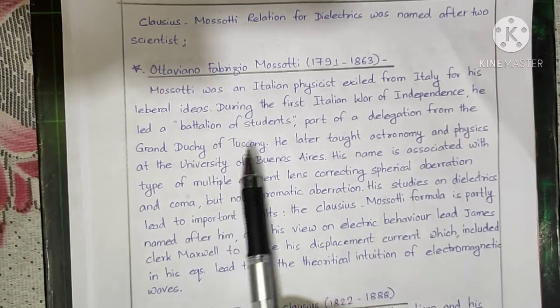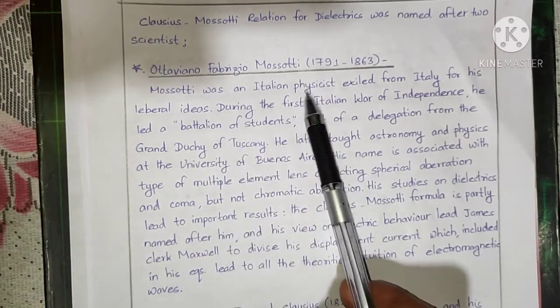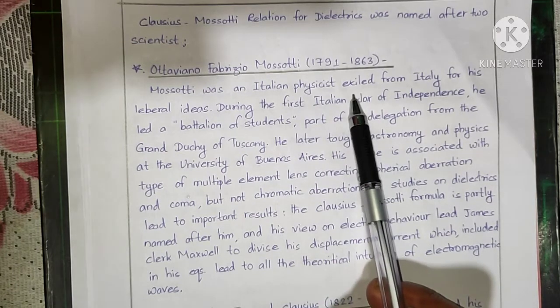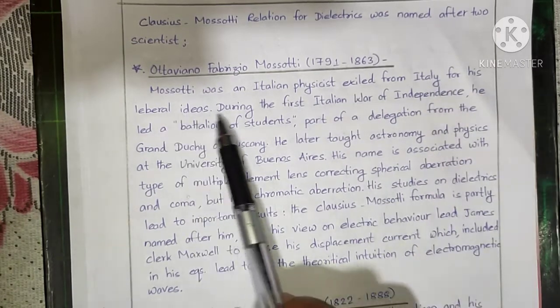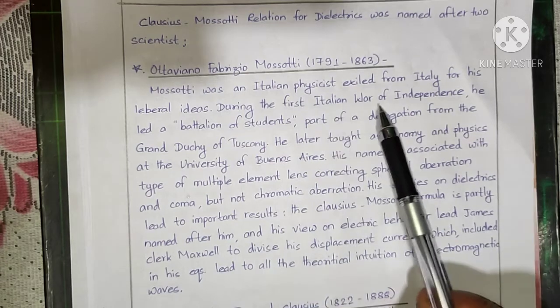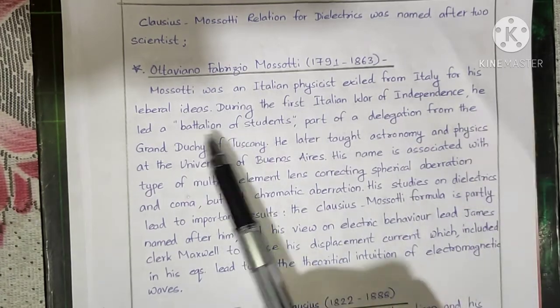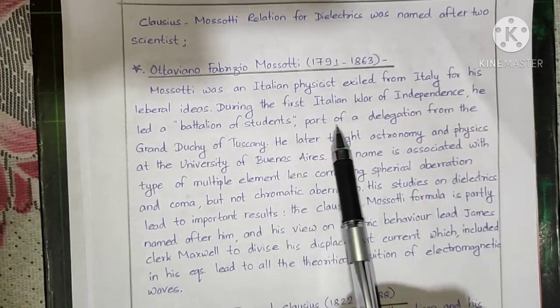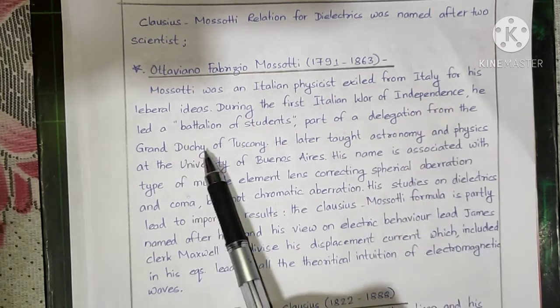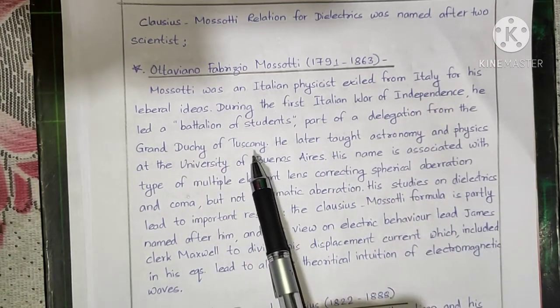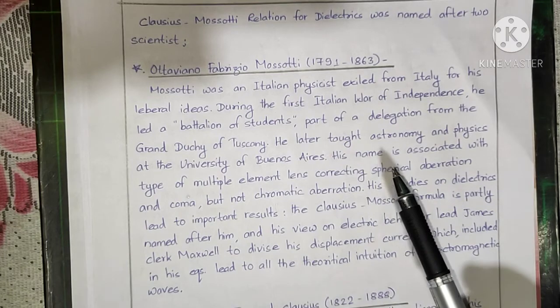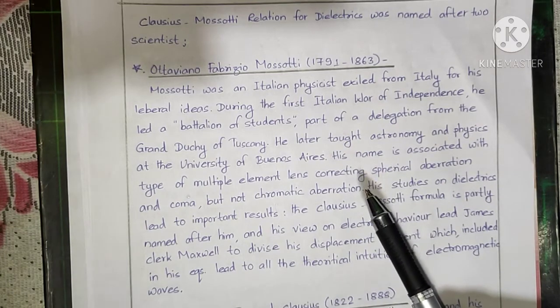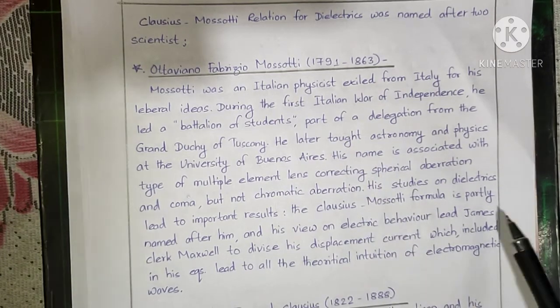Mossotti was an Italian physicist and mathematician from Italy. He was exiled for his liberal ideas during the First Italian War of Independence. He led a battalion of students, part of the delegation from the Grand Duchy of Tuscany. He completed his studies at the University of Pavia in 1811 at the age of 20.